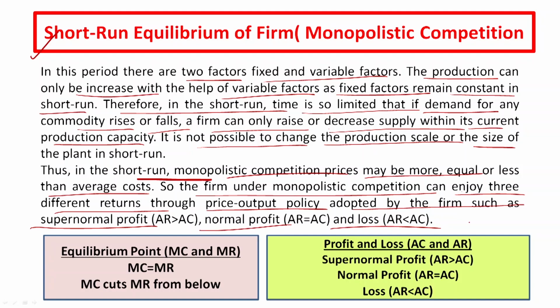That means in short run equilibrium, the firm can enjoy any of the three returns. So, this is the condition for equilibrium, and it is used to find out whether there is a profit, a loss, or no profit and no loss.